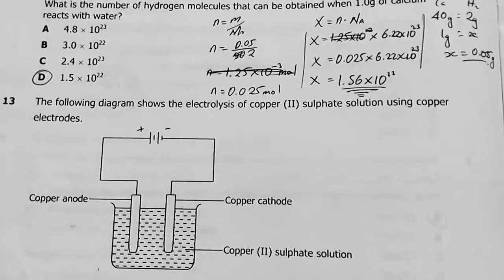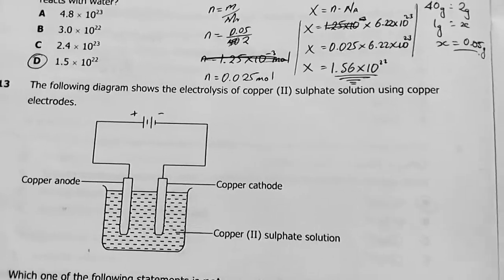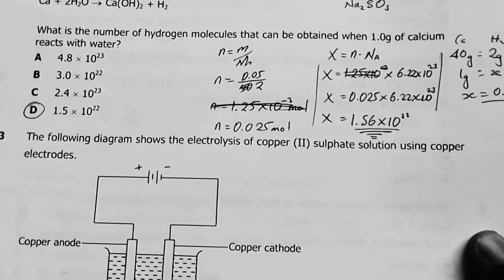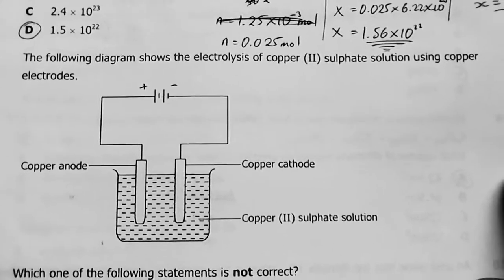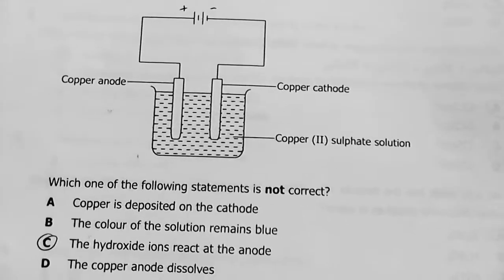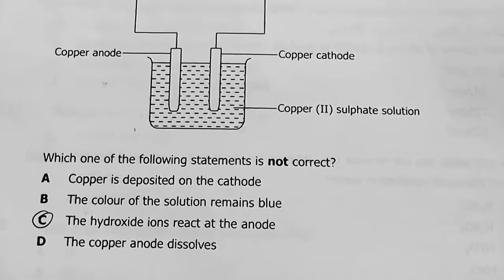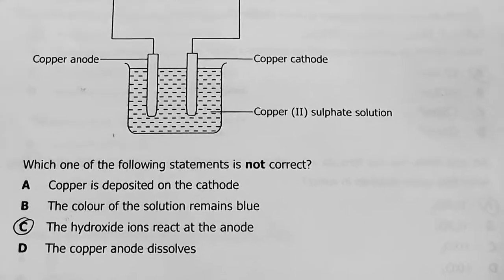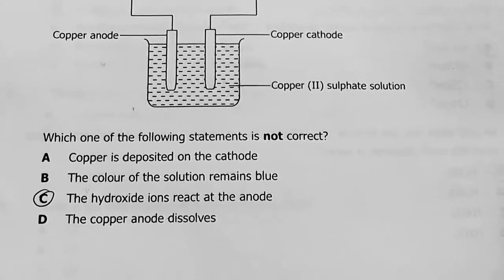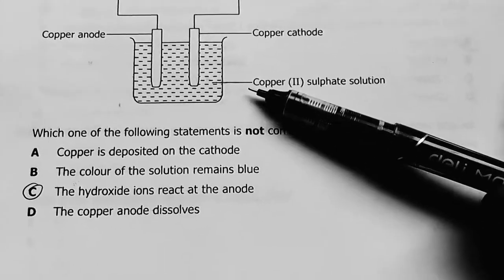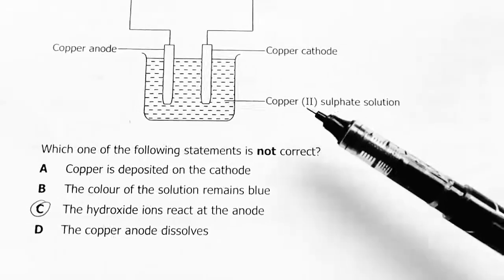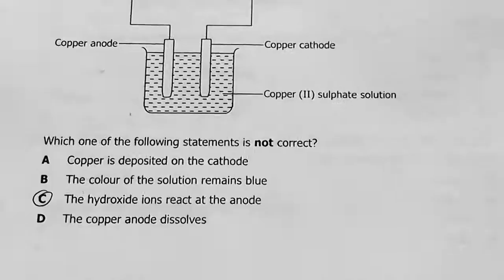The following diagram shows the electrolysis of copper sulfate solution using copper electrodes. Copper sulfate, copper electrodes, meaning the electrodes are active. Okay, which one of the following statements is not correct? The hydroxide ions react at the anode. There are no hydroxide ions here. Quite right, yes, they would react at the anode because the anode is positive, but they're not here. There's just sulfate ions here. So not correct. The answer is C.